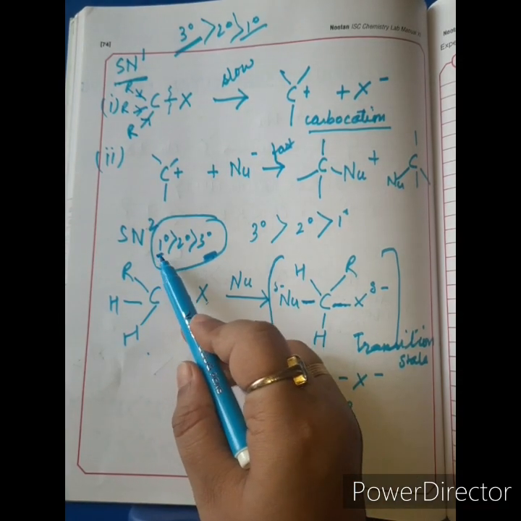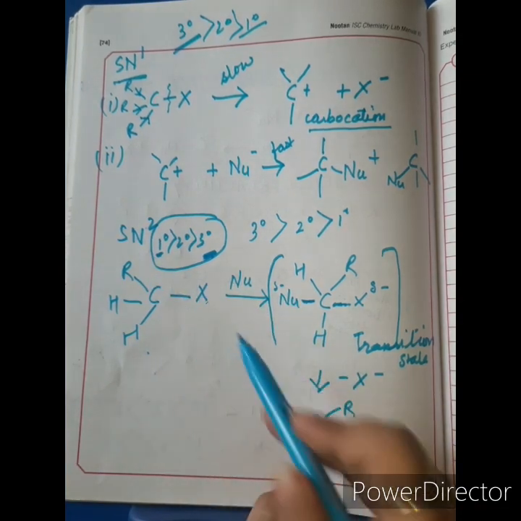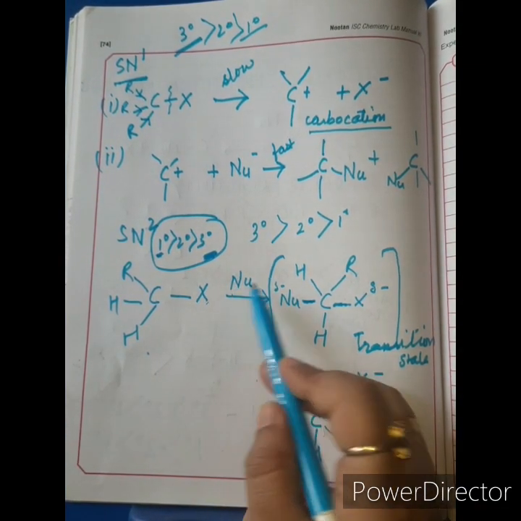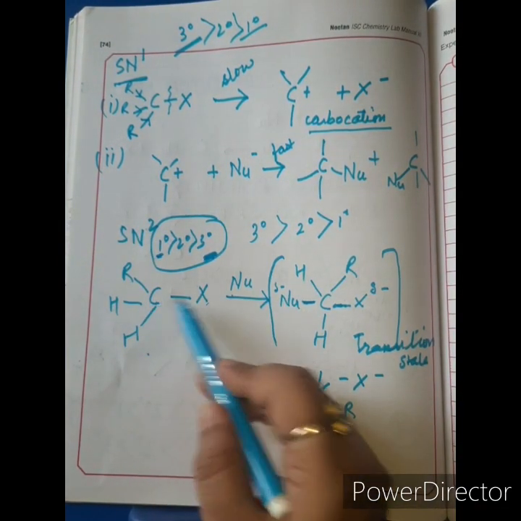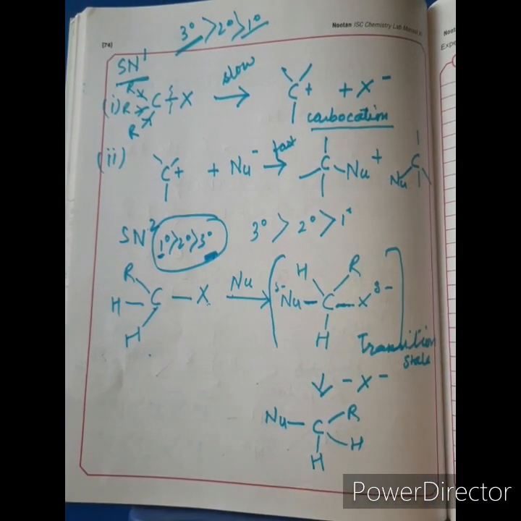Now 1 degree haloalkanes, I hope you have understood why they undergo SN2 mechanism comfortably. Now the nucleophile attacks from the rear side of this X to this carbon. It results in the formation of a transition state with the maximum energy and the least stability.